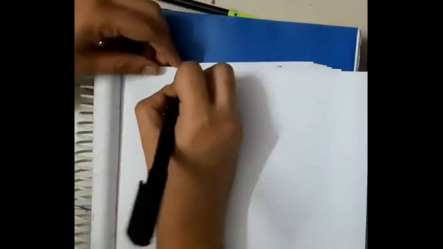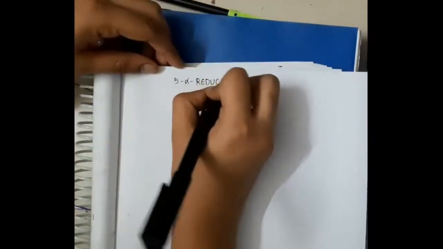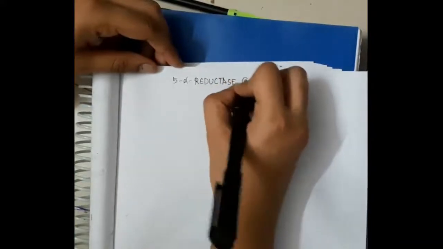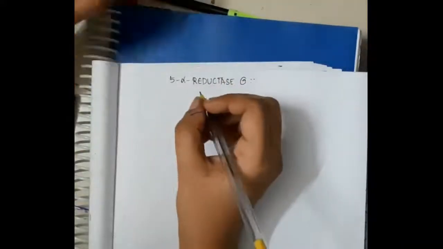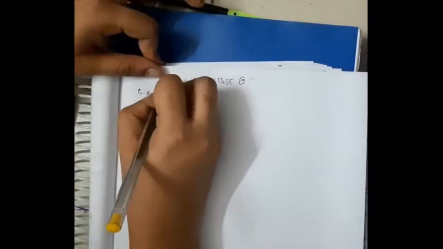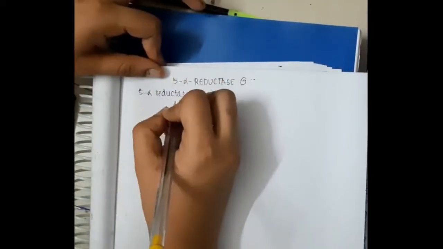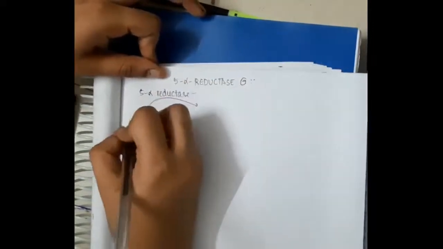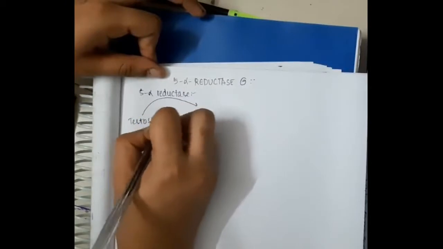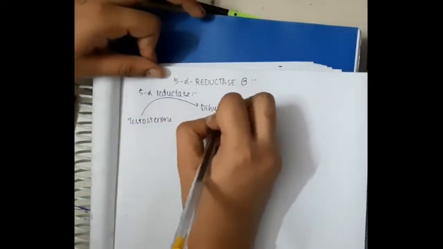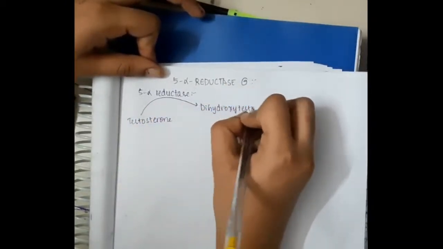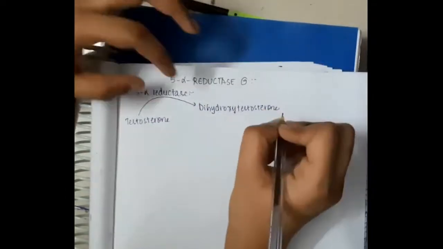Then the next group of drugs which we are going to discuss here is 5 alpha reductase inhibitors. Normally 5 alpha reductase will convert testosterone to dihydrotestosterone.